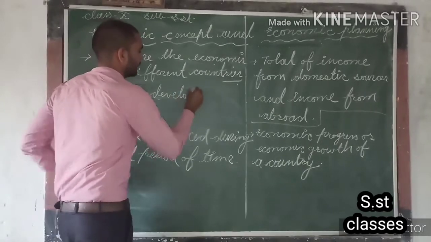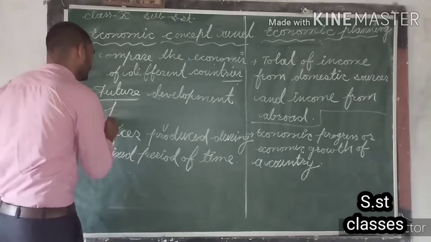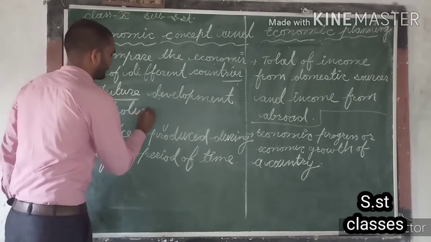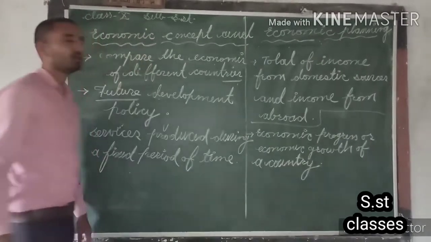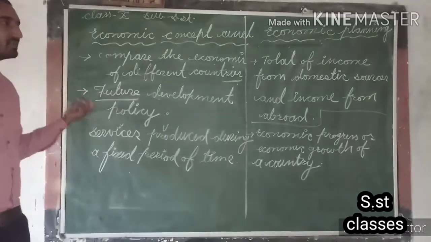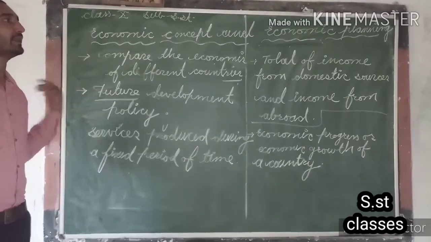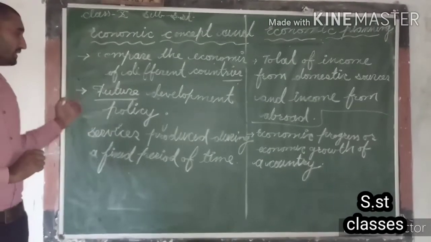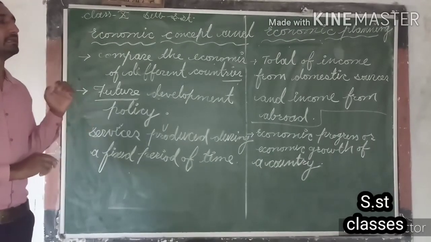Future development policy for that economy. So this is the reason why we are discussing the national income, means why it is necessary for us to calculate the national income.